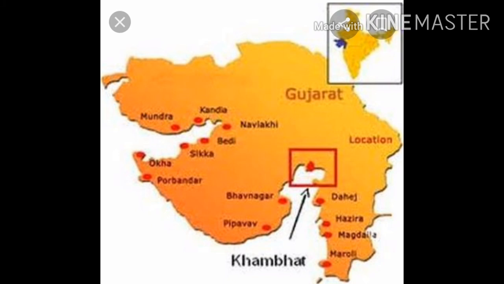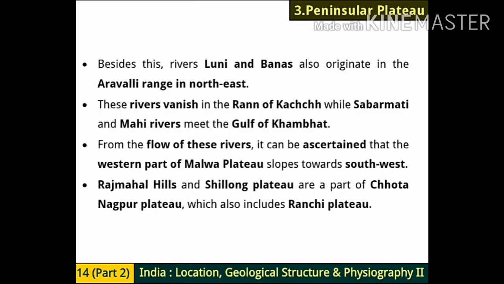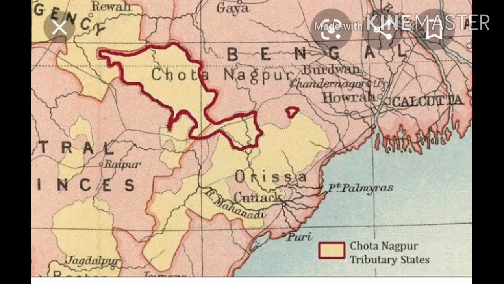From the flow of these rivers, it can be ascertained, it means we can understand, that the western part of Malwa Plateau slopes towards the southwest. Then, Rajmahal Hills and Shillong Plateau are a part of Chota Nagpur Plateau. It means that in Chota Nagpur Plateau these two plateaus are there, one is Rajmahal Hills, the other is Shillong Plateau, and it also includes the Ranchi Plateau.